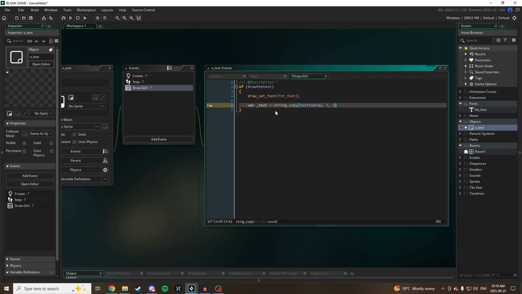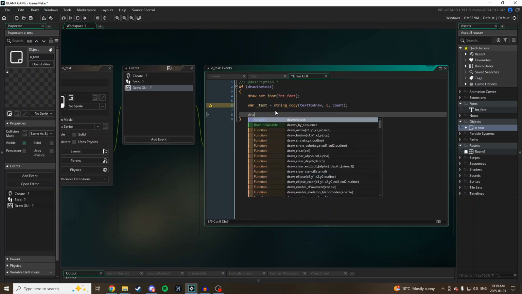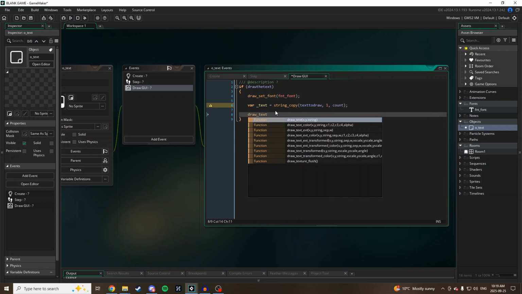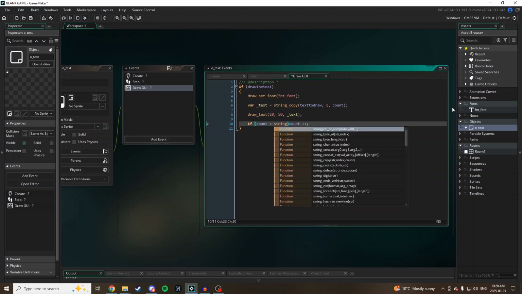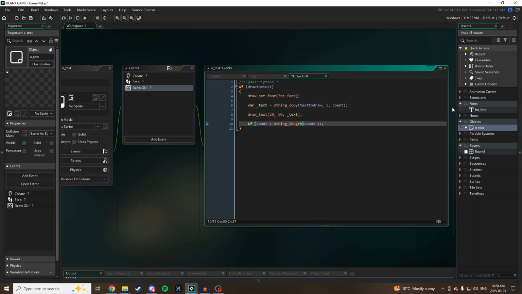Index 1, count is going to equal count. And then I'm going to say draw text, 20, 50, text. I'll go over all this once I'm done. And then finally count plus plus. Actually, I'm going to say if count is less than string length text to draw, count plus plus.